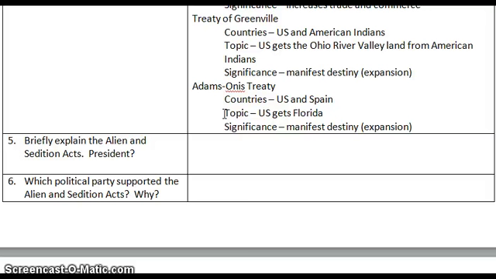And so Spain's already kind of crumbling. They're becoming an empire that's no longer an empire, not a real power anymore. And so what happens is we expand.